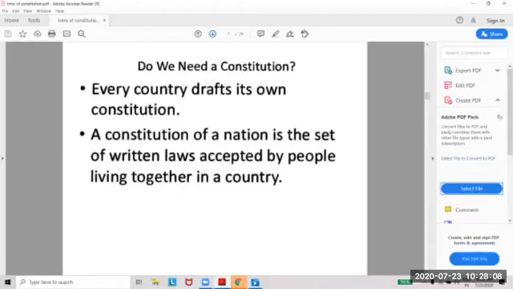Every country drafts its own constitution, its own rules, its own regulations, its own limits. The constitution of a nation is a set of written laws accepted by the people living together in a country. So it is a written record, and it should be accepted by all the people living together in a country, to frame a better society and to live a better life.